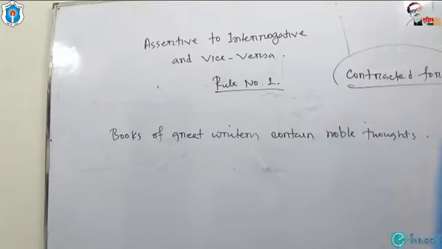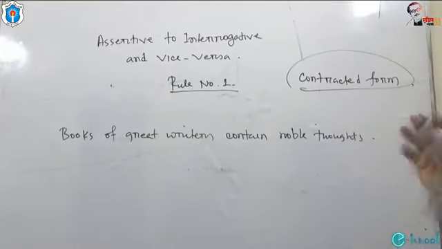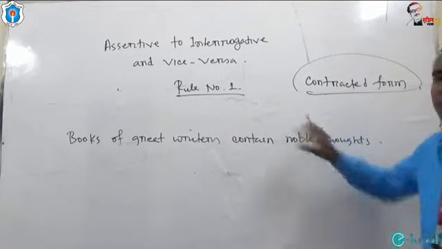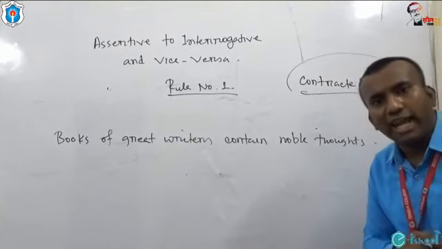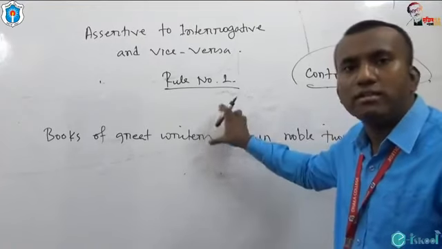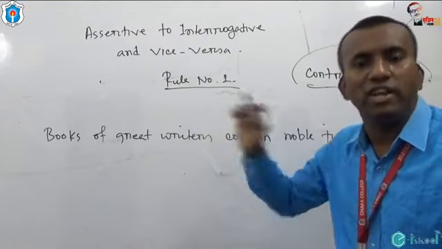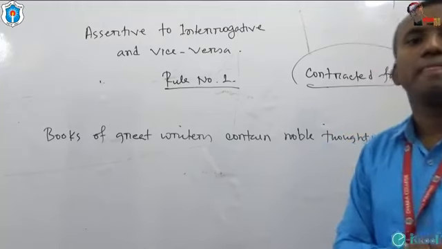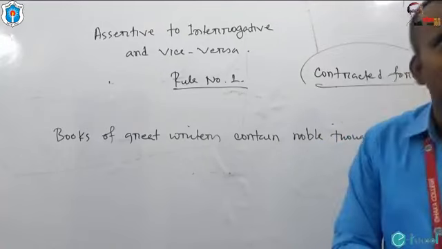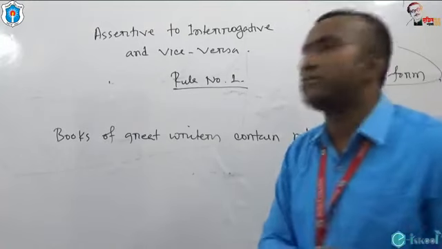Look at it, my dear students. Books of great writers contain noble thoughts. Turn this assertive sentence into interrogative. Hurry up, my dear students. I hope you have tried. Now I am going to give you the answer.